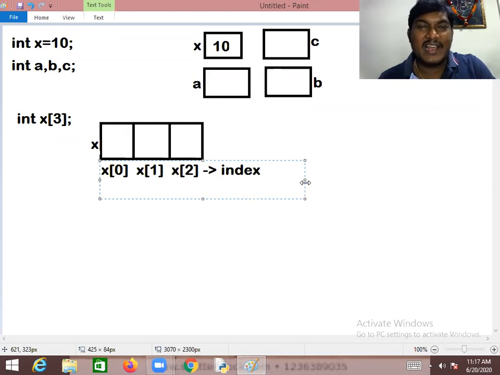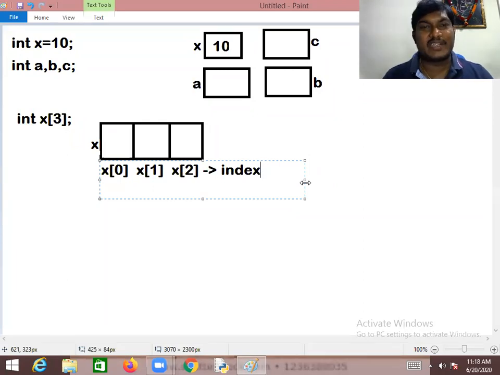What is an array? An array is a memory allocation which enables you to store n number of homogeneous mixture of elements and share the variable name. Yes, if you notice, one variable is created with the name x, and it allows you to store 3 values of the same type. But each block is shared by the variable name.